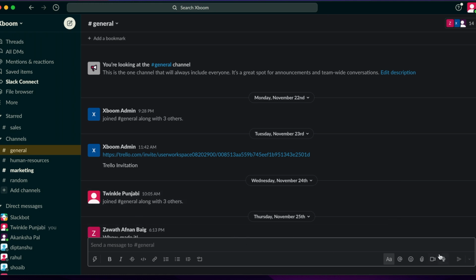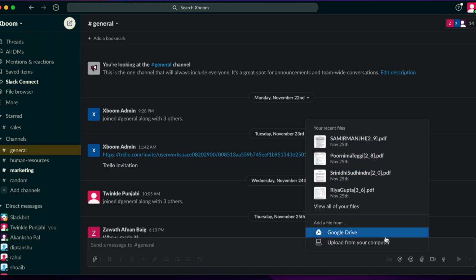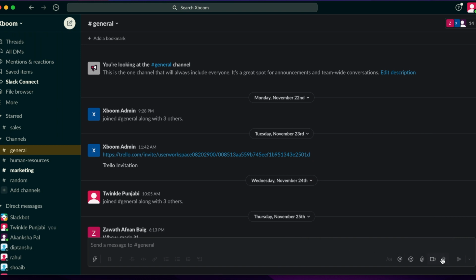Coming to the other side, you can change the font, mention someone, add an emoji, or attach a file, from your computer or from your drive. You can record a video clip or an audio clip, and that's your send button. So this is how you will actually be using Slack. And in your general channel is where you have everyone.